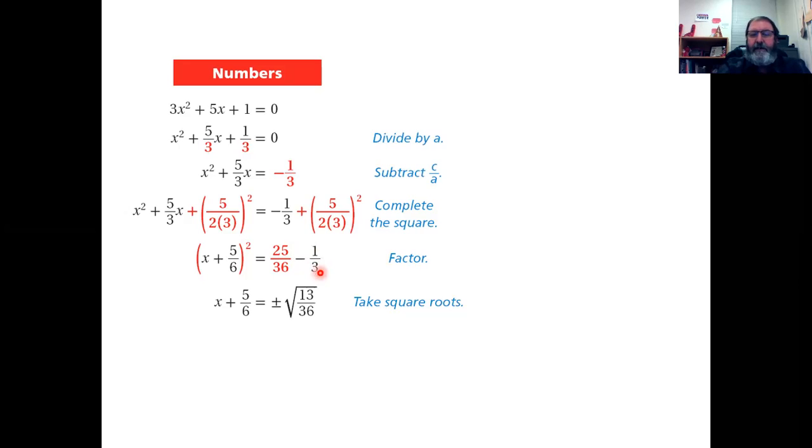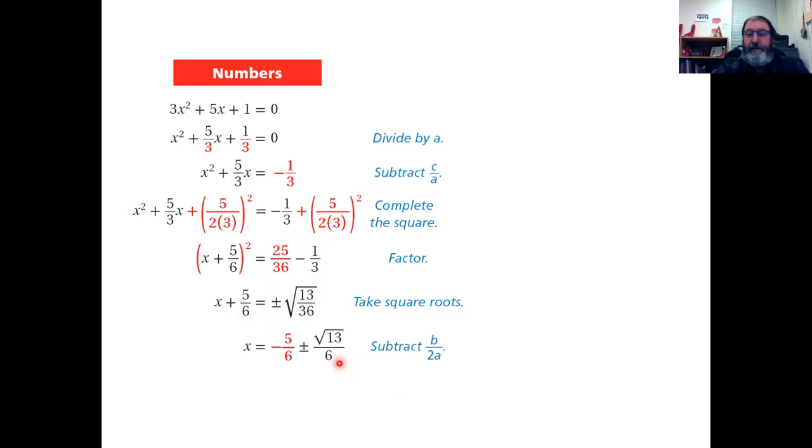I'm sorry, I said 13. You've got to multiply by 12, and I multiply up here by 12. And so I get 12 over 36, and 25 minus 12 is 13. Take the square root of both sides, add in the plus or minus, and then subtract the 5/6. And so I get negative 5/6 plus or minus square root of 13 over 6.